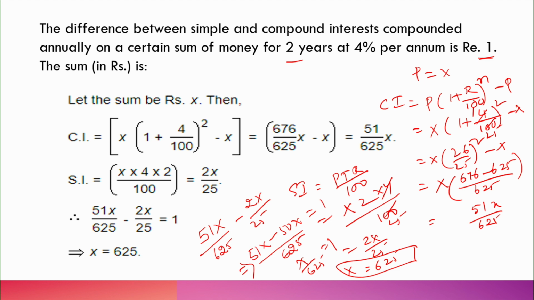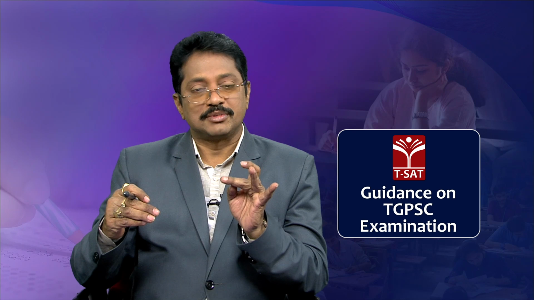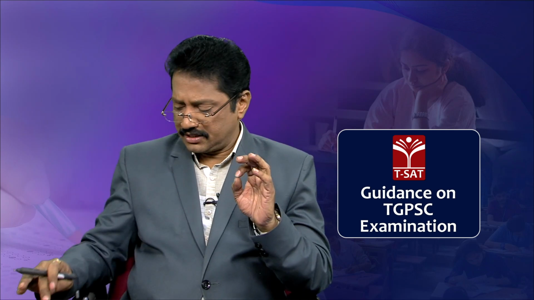Very simple, there is no difficulty at all, especially in data interpretation, when you consider any concept, maybe time and distance, maybe time and speed, or ratios and proportions, direct proportion, inverse proportion, or now compound interest and simple interest. Take any concept in all this data interpretation, it is very easy, based on formulas you can calculate the value easily, clear. Okay, now we are shifting to the next.